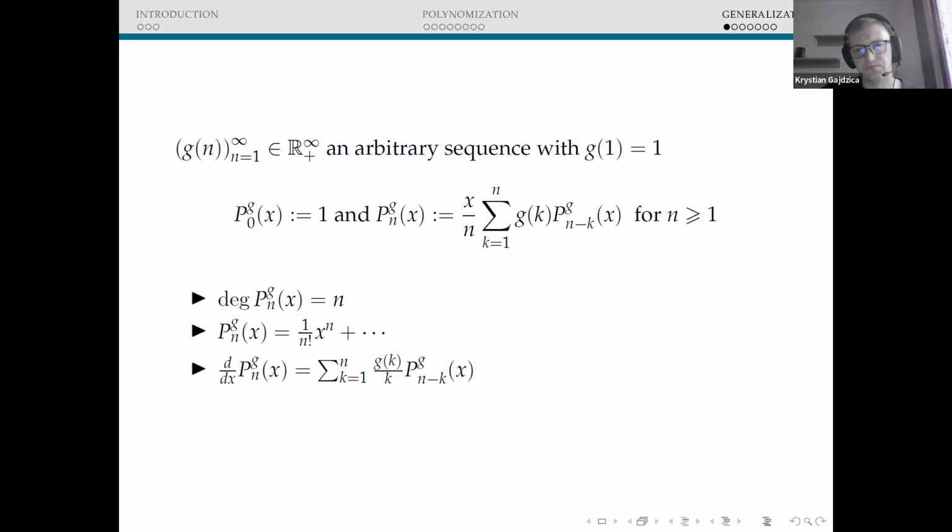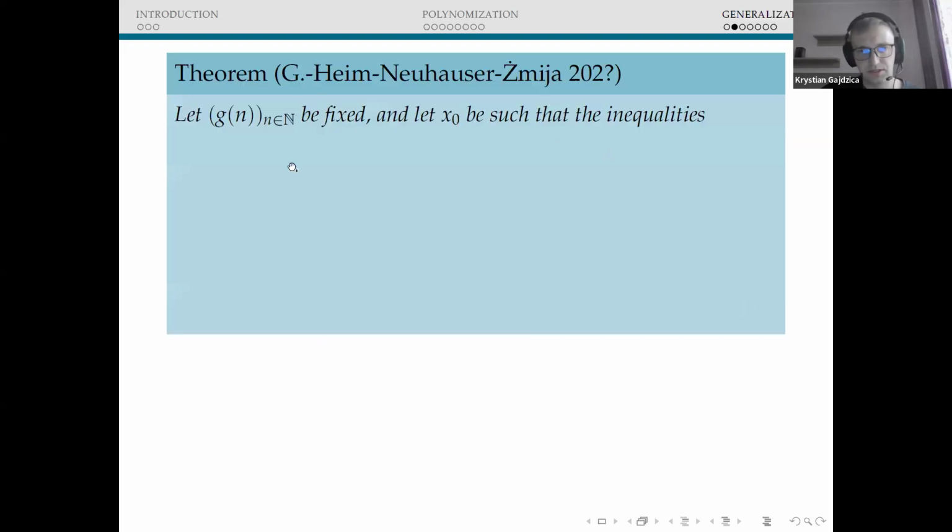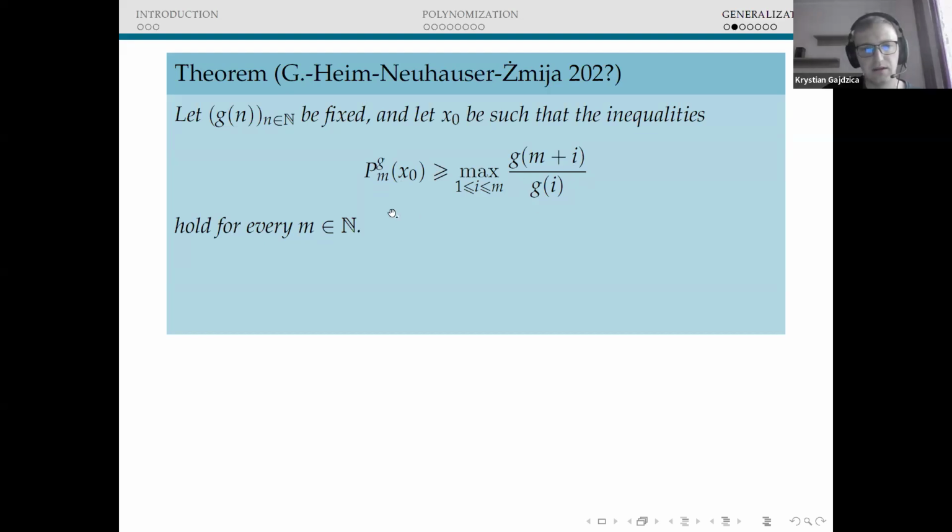Actually, we were able to derive a criterion, which is nested in the following statement. Namely, we have our assumption on the sequence G, and we assume that there is some number x0 such that the following inequalities hold. Namely, we need to require that the family of polynomials associated with the sequence G is greater or equal than the maximum over i between 1 and m of g of m plus i divided by g of i, and it must be true for all positive integers m.